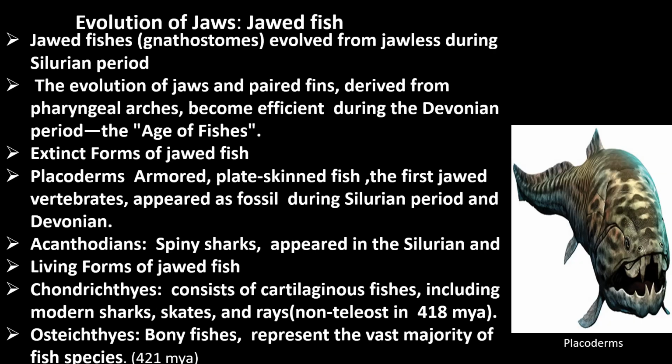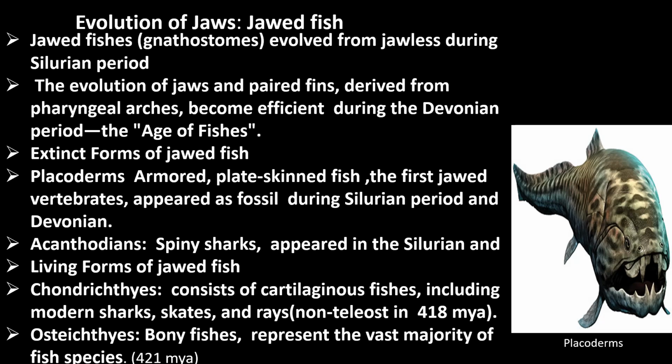Next is jawed vertebrates or jawed fish, which means gnathostomata, which evolved during Silurian period. And the evolution of jaws and paired fins derive from pharyngeal arches. What are pharyngeal arches?